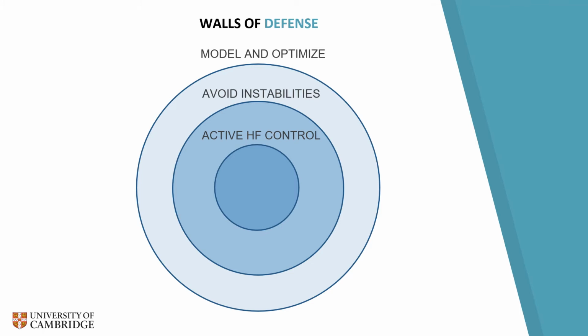We then have to retreat to our second wall, avoiding noise islands, which means that we operate the engine such that we avoid conditions under which thermoacoustic instabilities may be excited. If even this proves impossible, we have to retreat back to the final wall, active high-frequency control. This involves adding just the right kind of pressure oscillations from the outside to exactly counteract any budding thermoacoustic instabilities. However, this is still a mature technology, and engineers typically focus on the first two walls. Let's now have a look at what Bayesian machine learning is and how it might help us strengthen these defenses.